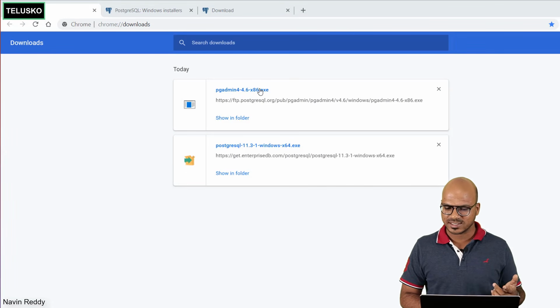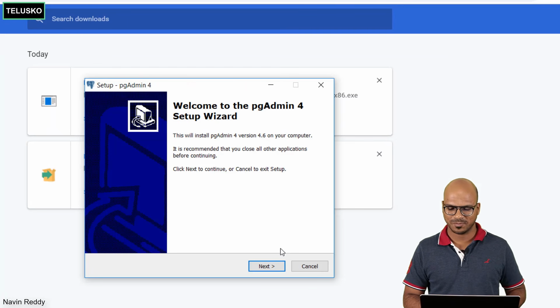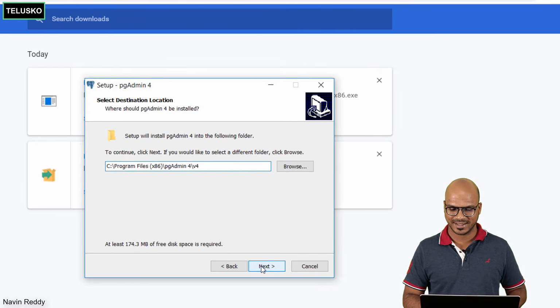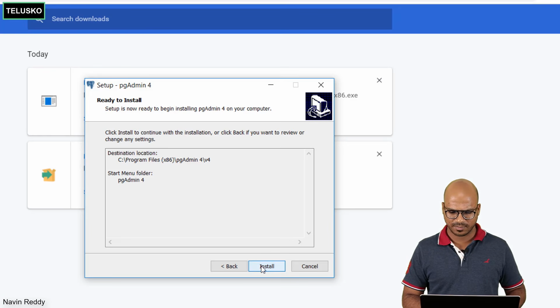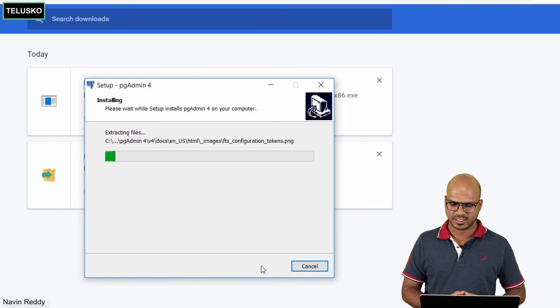Now if you want to access it, you need one more software, which is PgAdmin. So let's click on that. Let's do the setup completely, so we can say next. We have to accept the agreement. We don't have a choice. We'll say next, nothing here. Let's have it as PgAdmin, click on install. It will also take some time to install. Let's wait. So that's done.